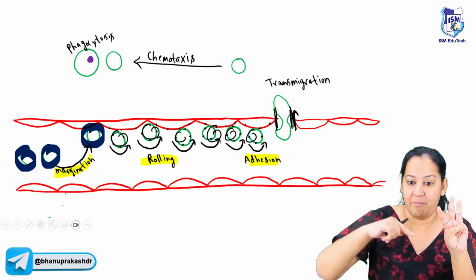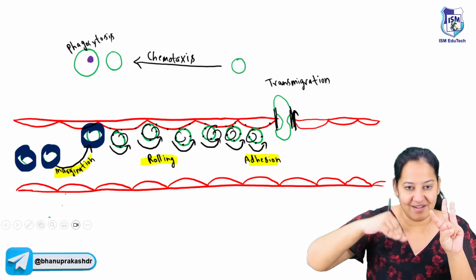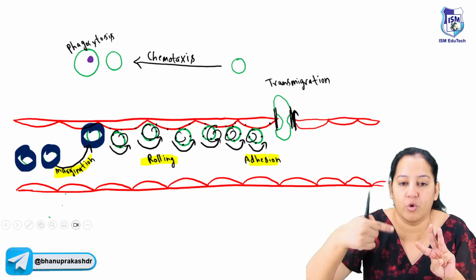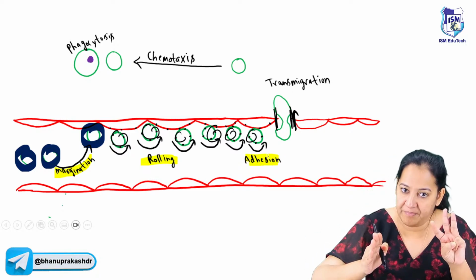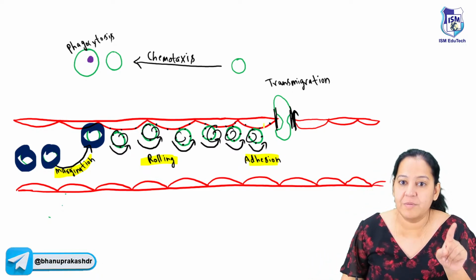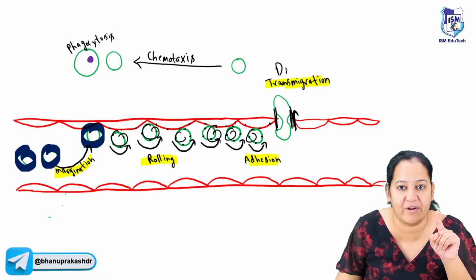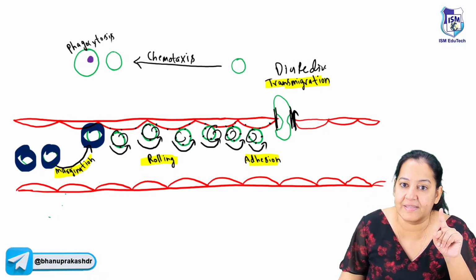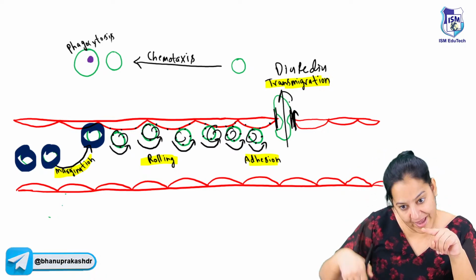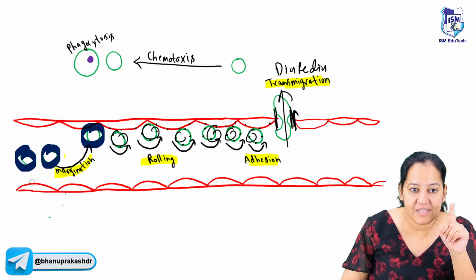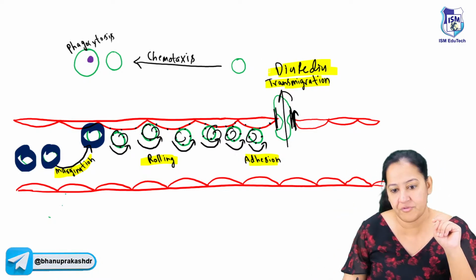So first we have margination. WBC leave the center and come at the periphery, then rolling. Then just before the gap, it stops. That is adhesion. After that, the most important step, diapedesis or transmigration, one and the same thing. Diapedesis, that is WBC come from intravascular to extravascular. WBC comes out. This step is known as diapedesis or transmigration.